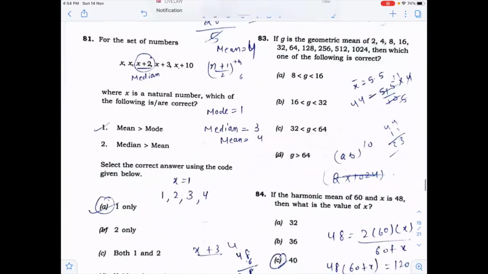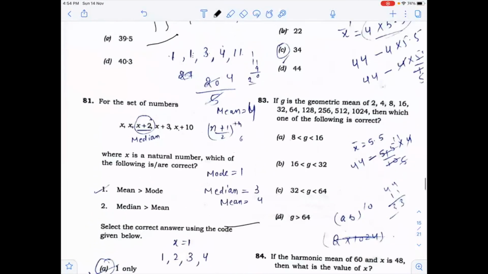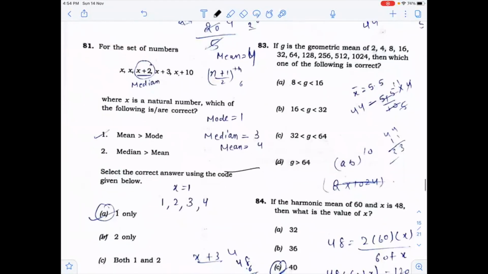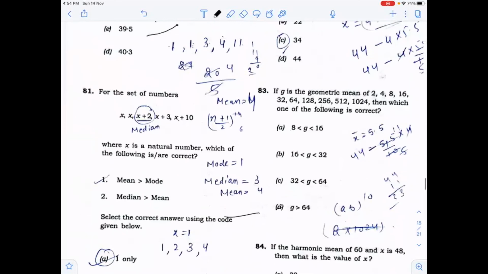Here the mean, you know that in this, you can fix the value of x. If I fix the value of x as say 1, then the answer will come out to be mode will be 1, median will be 3, and mean will be 4. So only first one is correct.